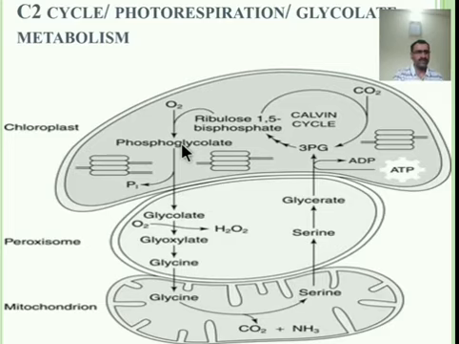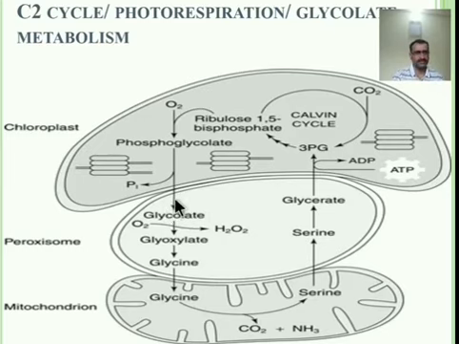Further, in this reaction it undergoes dephosphorylation to form glycolate, in the presence of the enzyme phosphatase. The phosphatase enzyme is utilized here, and the phosphate is removed from the phosphoglycolate and glycolate is produced. This glycolate is made in the cytoplasm and is now transported to the peroxisome.